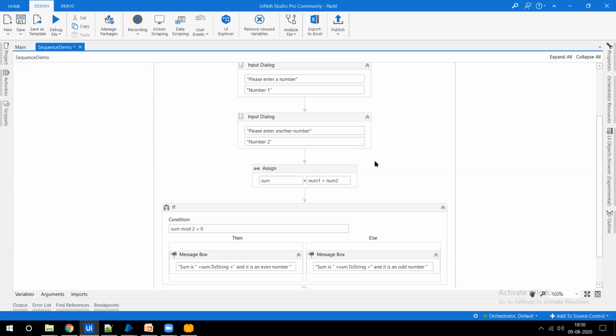As I told you, UiPath and Blue Prism are top in the market compared to Automation Anywhere. I would rather suggest, if you don't know anything about RPA, don't go with Automation Anywhere.